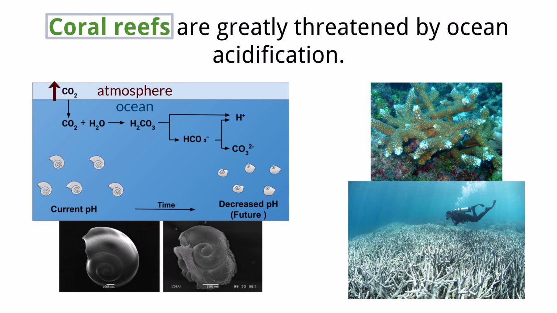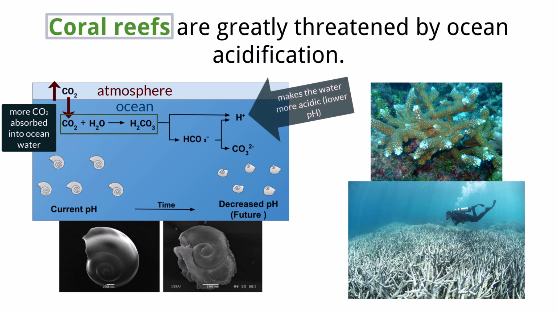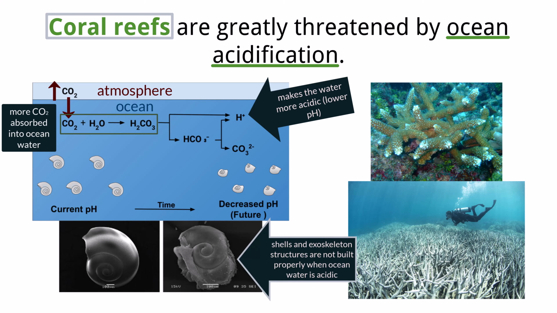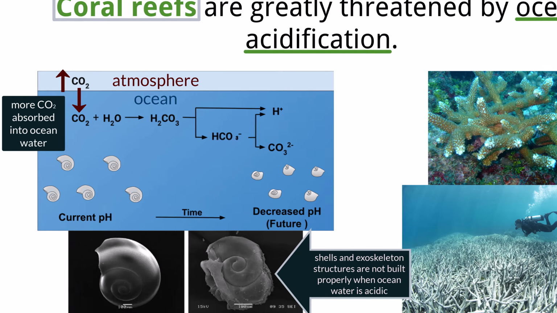Rising carbon dioxide concentrations in the atmosphere threaten coral reefs through two primary mechanisms, potentially leading to ecosystem collapse. First, as the oceans absorb more atmospheric CO2, a chemical reaction occurs that increases the water's acidity and reduces the availability of carbonate ions. This process, known as ocean acidification, suppresses the ability of corals and other marine organisms to build their calcium carbonate skeletons, which are fundamental building blocks of the reef structure.